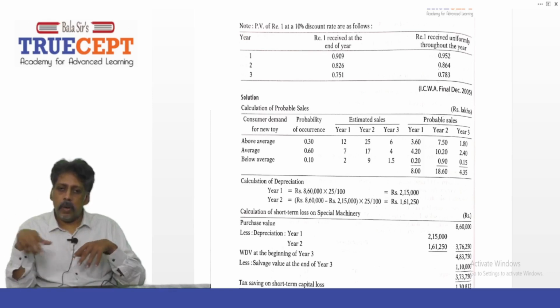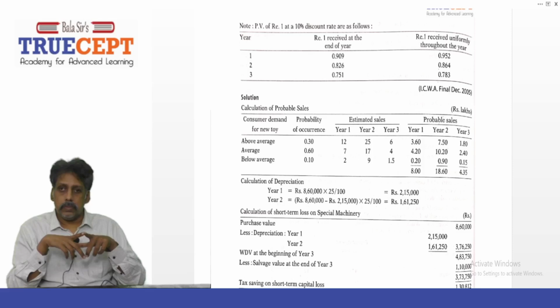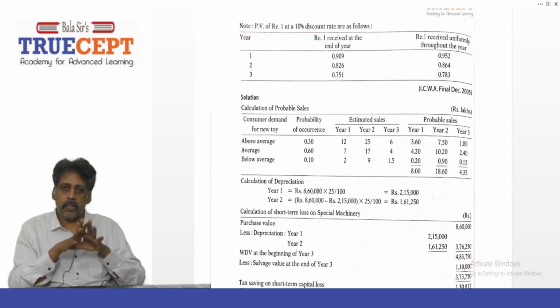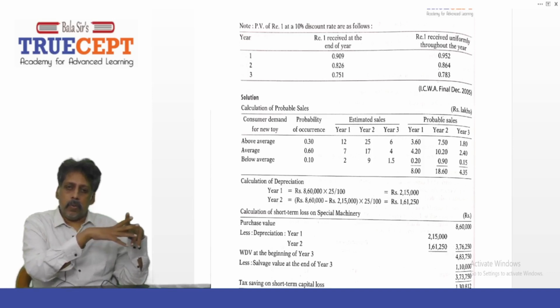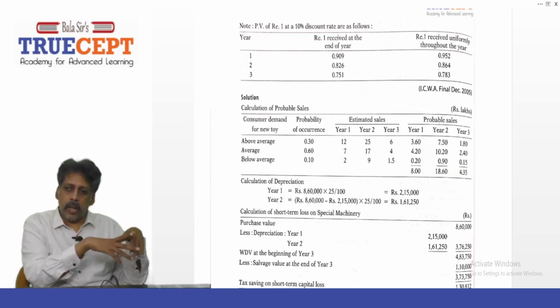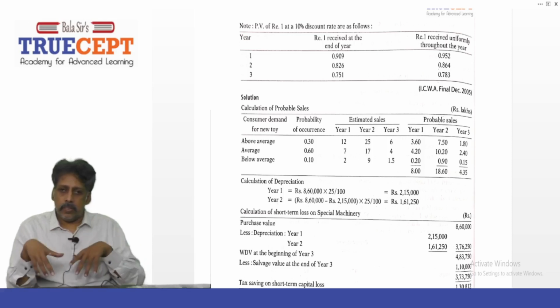And for year 3, how much? For year 3, it is 6 lakh, 4 lakh, 1.5 lakh. And the probable sales are 1.8 lakh, 2.4 lakh and 0.15 lakh. In all, it adds up to 4.35 lakh. This is your expected sales. Now that is one question answered, where you have been asked to find the expected sales.